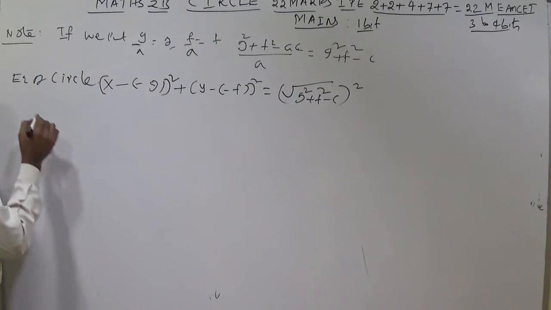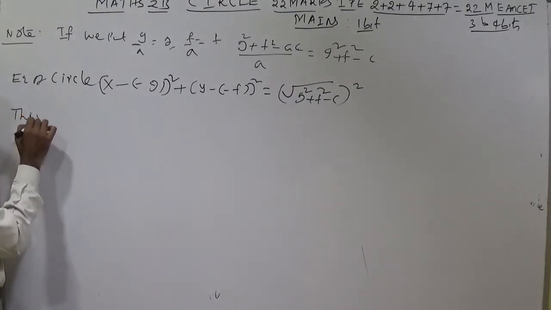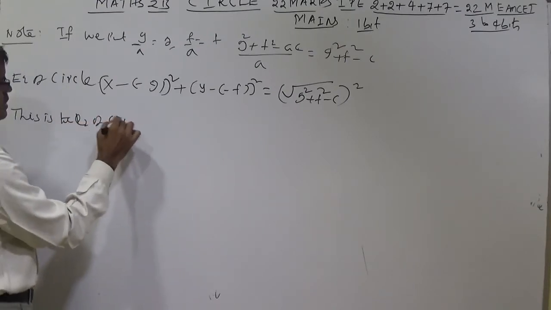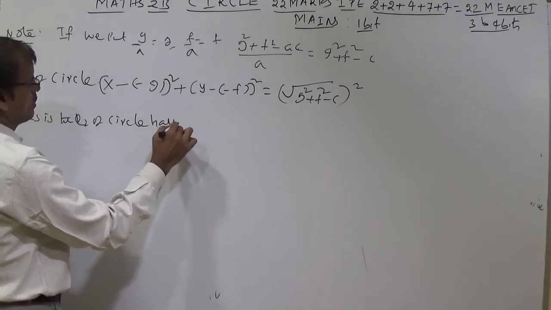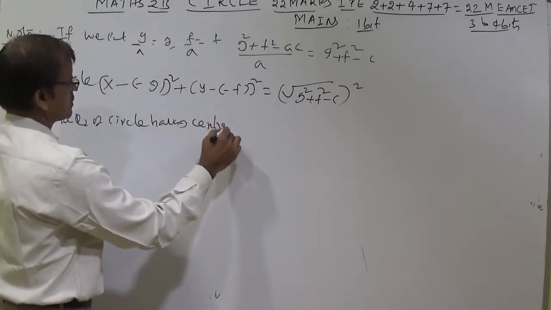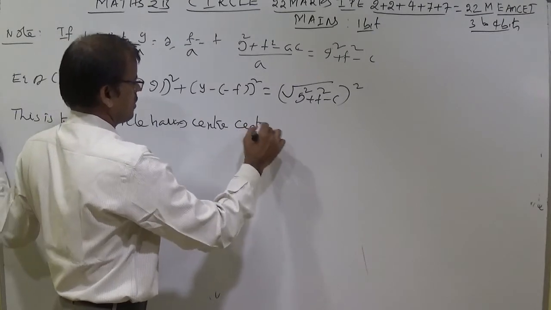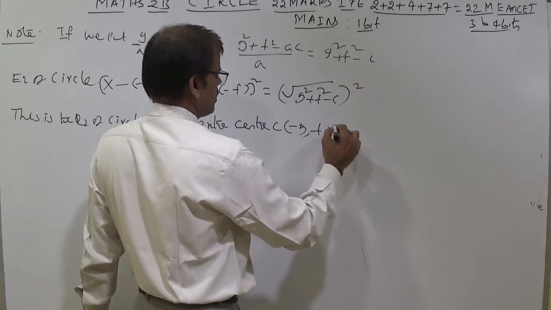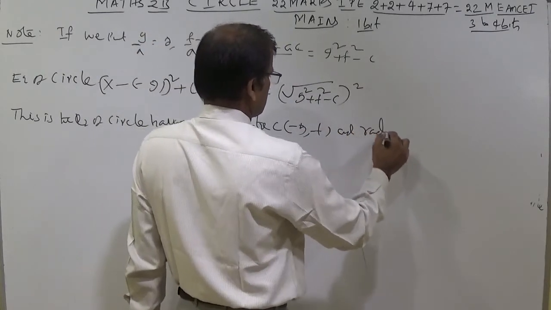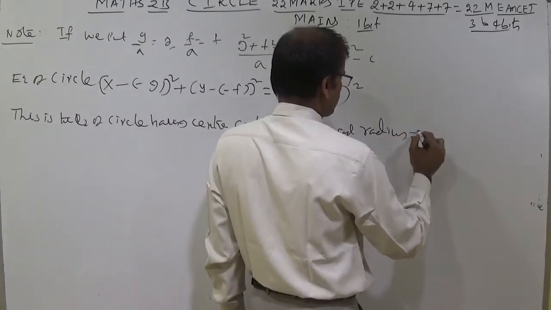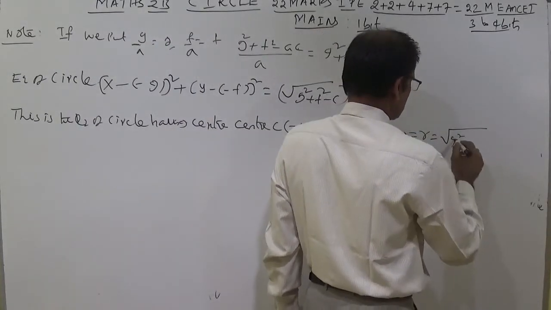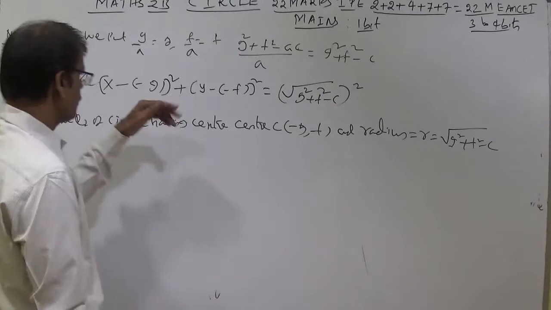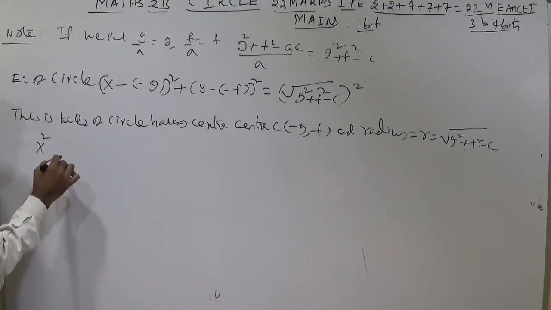So this is the equation of a circle having the center C minus g comma minus f and radius r is equal to root of g square plus f square minus c. Now you expand this one and I will say another method.